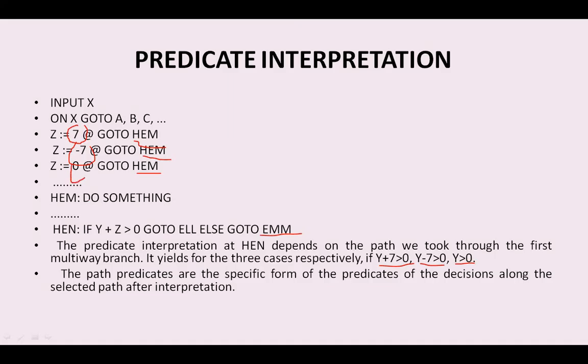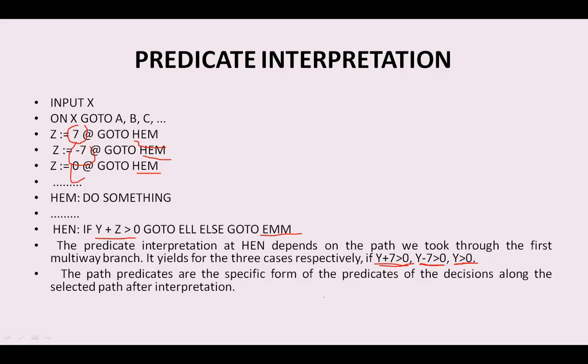We are substituting this z value here in this expression y plus z greater than or equal to 0. That is y plus 7 greater than or equal to 0, again y minus 7 greater than or equal to 0, and y greater than or equal to 0, like this. These are the path predicates actually. We can represent them in the form of the input vector like this.